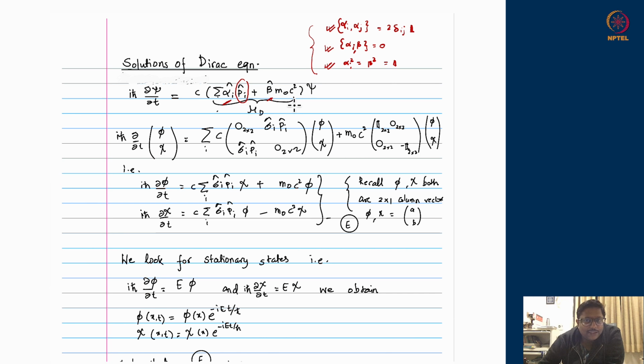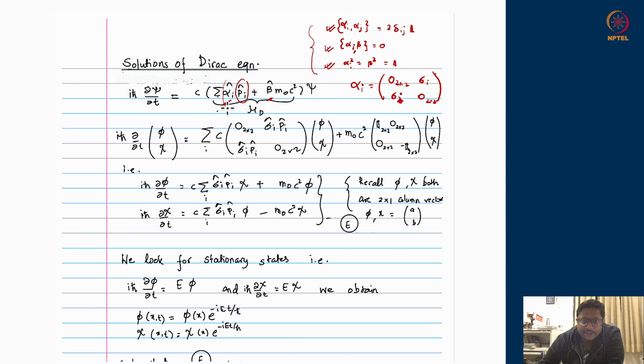The next possibility is 4 cross 4. And there indeed we have a case where we do get 4 linearly independent matrices which satisfy that. For example, one possible case of such 4 linearly independent matrices is this, where the alpha i's have 2 cross 2 zero matrices in the diagonal and sigma i, which are Pauli matrices, 2 cross 2 dimensional, in the off diagonal, sigma i, sigma i.